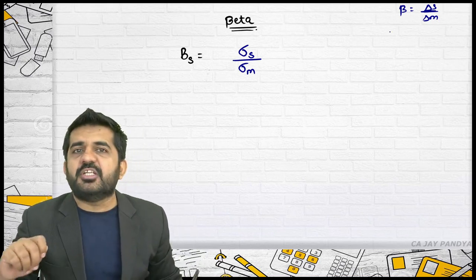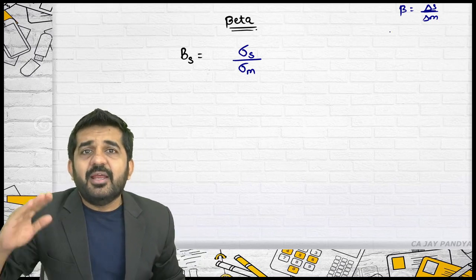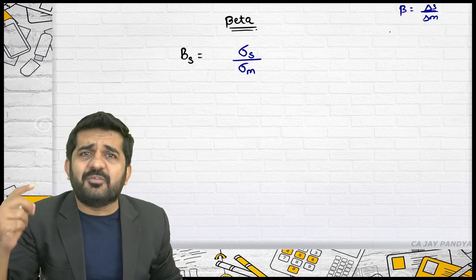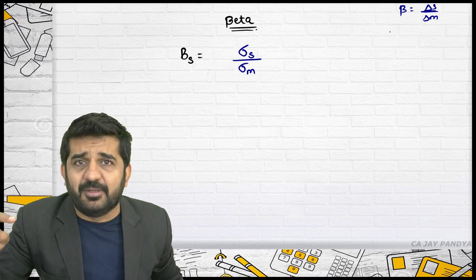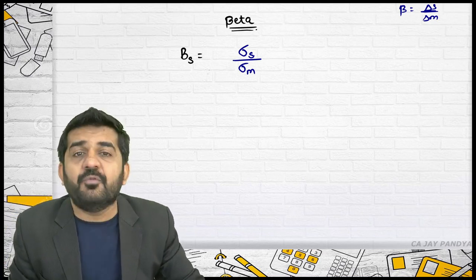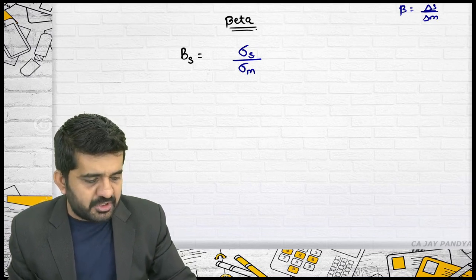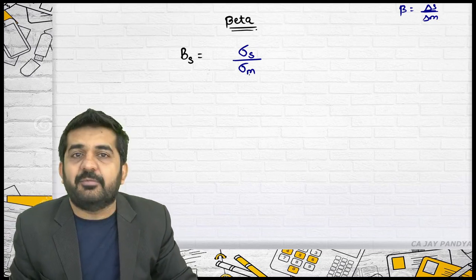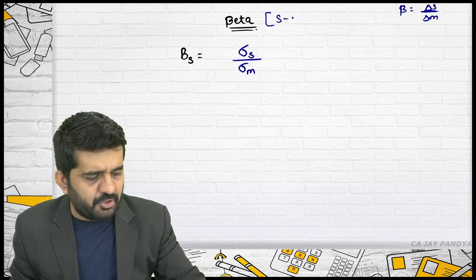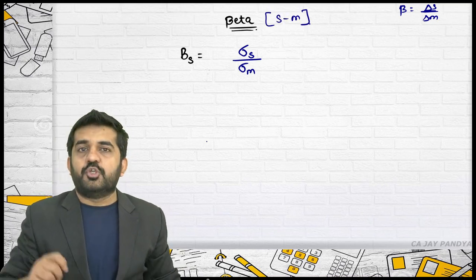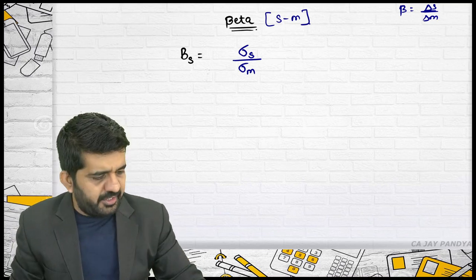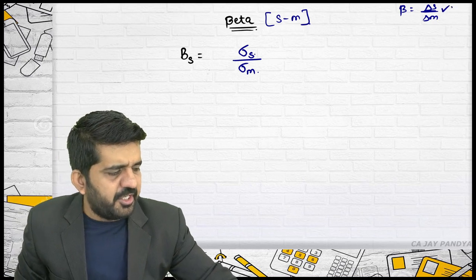Change in security is nothing but deviation. See, 10%, 20%, 20%, there is a change. You can find that out if there is only one variable and one data point available. But if 100 data points are available, how do you find the change? You will have to find the standard deviation. So, standard deviation of security divided by standard deviation of market, because beta is a measurement between security and market. It shows a relationship between security and market. Why this is in the numerator and this is in the denominator, we already know.